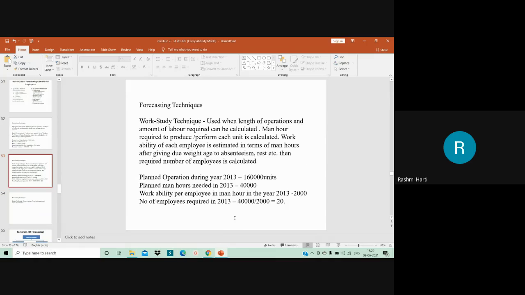Apart from that, if you study work study techniques, okay, planned operations during the year 2013 is 1,60,000 units. Planned man hours is 40,000. So workability per employee in man hours in the year 2013 is 2000. Okay. So apart from that, number of employees required in 2013 is 20. Right. So this is how basically they look for calculations.